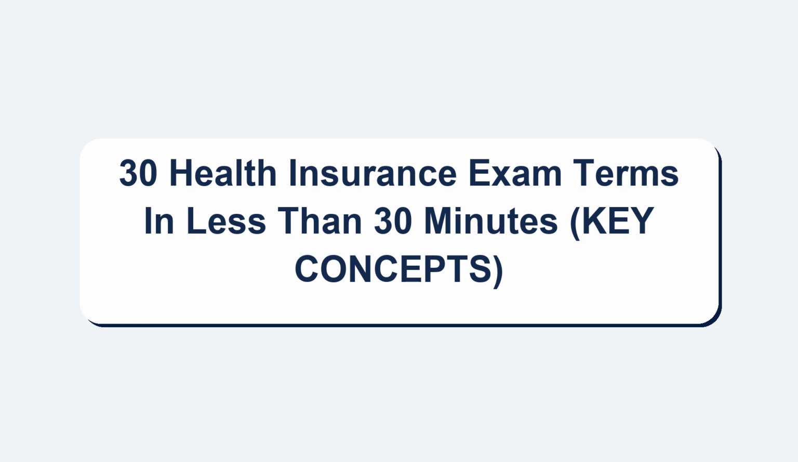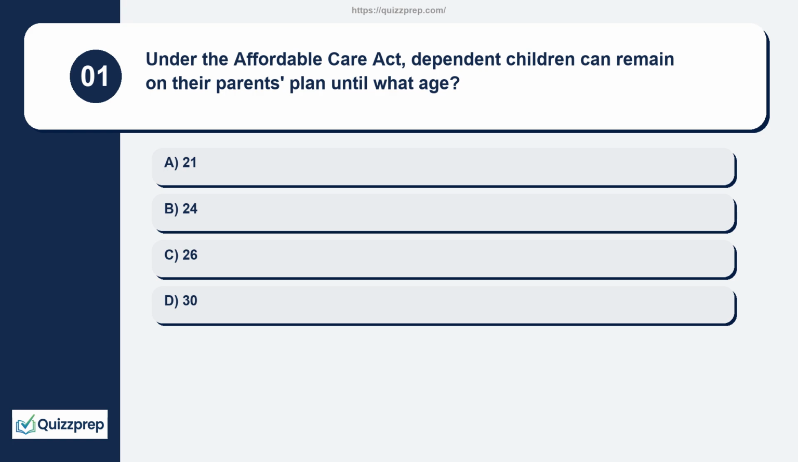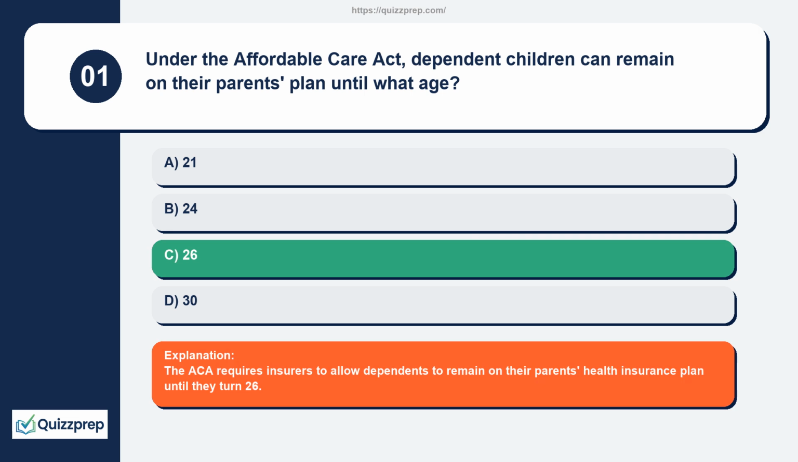30 health insurance exam terms in less than 30 minutes, key concepts. Question 1. Under the Affordable Care Act, dependent children can remain on their parents' plan until what age? 21, 24, 26, 30. The ACA requires insurers to allow dependents to remain on their parents' health insurance plan until they turn 26.